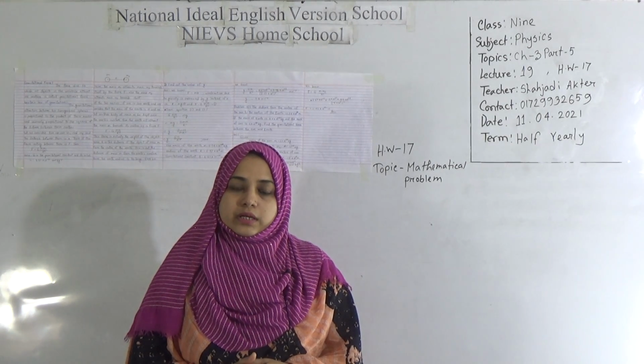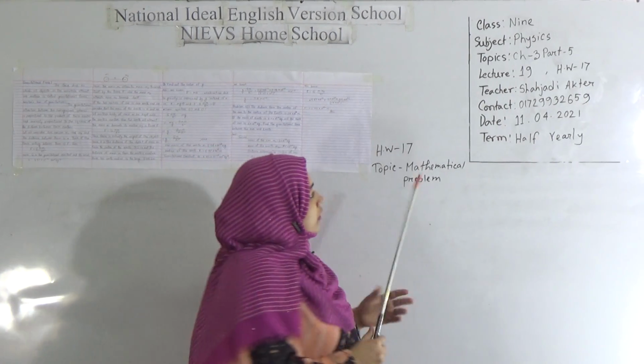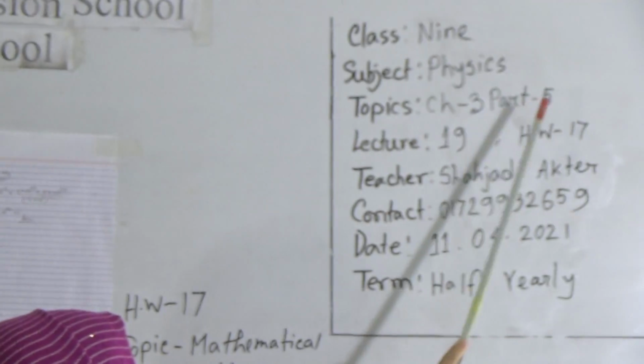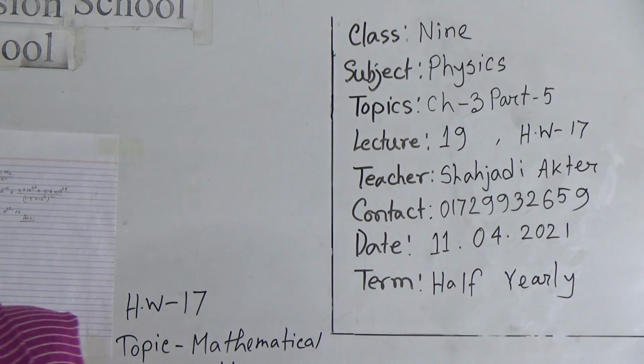Today I am going to take a physics class for class 9 students. Our today's topic, chapter 3, part 5. Our today's lecture number 19 and SW number 17. My dear students, let's start our class. Today we will discuss from chapter 3, gravitational force.